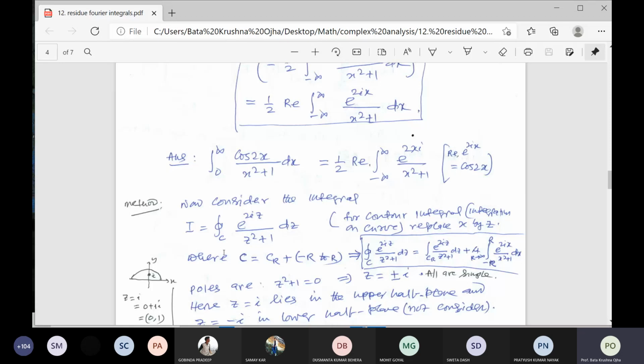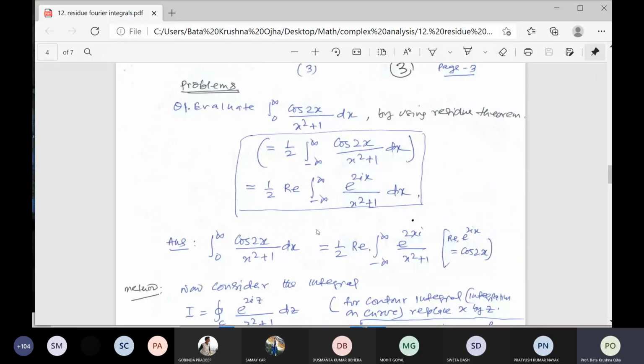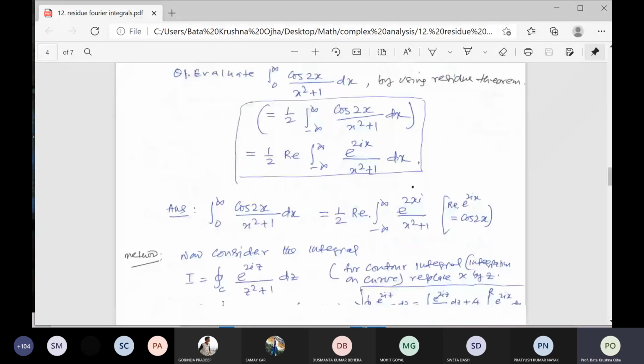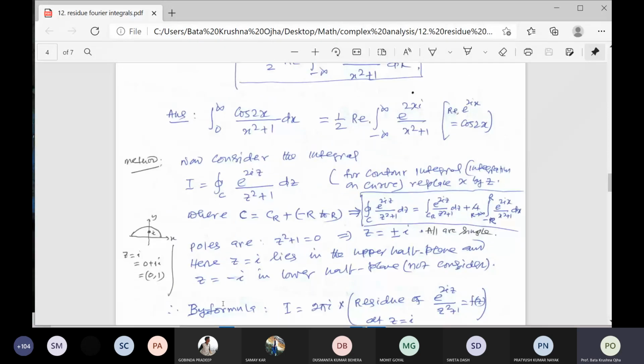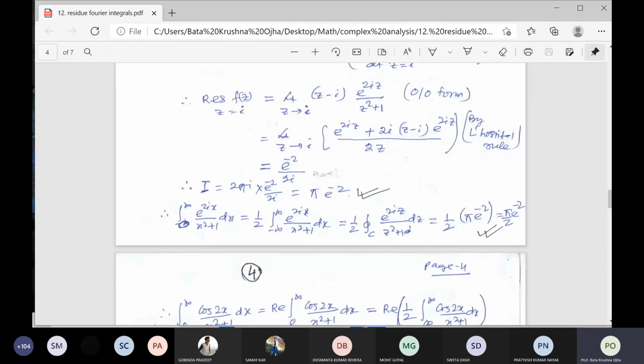So how will you prove the second part? For the second part, the explanation given here is the real part of pi e to the power minus 2 is equal to pi by this.